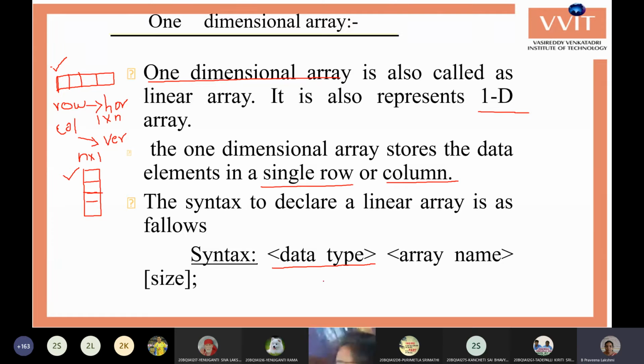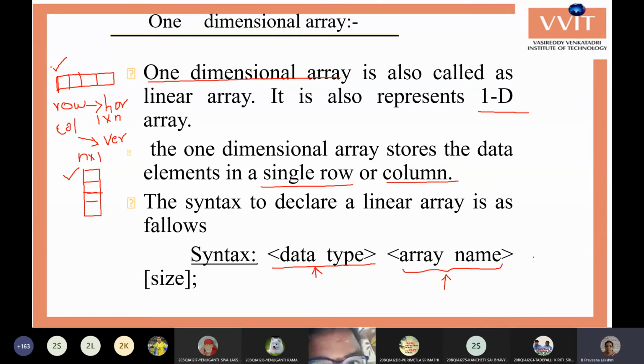In arrays it is the same as normal: the data type first, then the variable name, which we can also call the array name, because we are creating arrays.